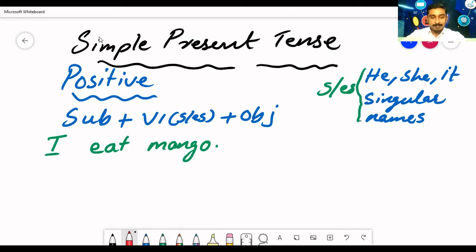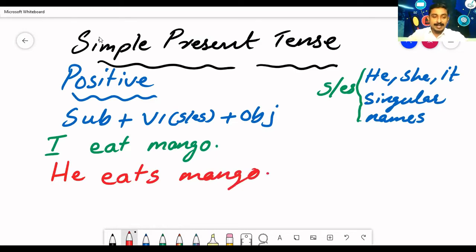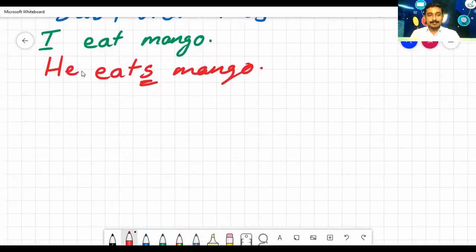Let us have another example, where the subject is he. As you all know, he is third person singular. So I need to write he eats mango. Why did I add S form here? Because the subject is third person singular. I hope it's clear to you. This is how we make positive structure.